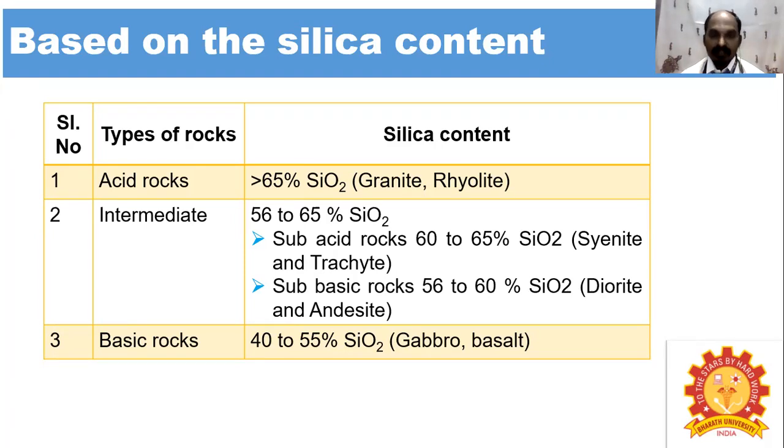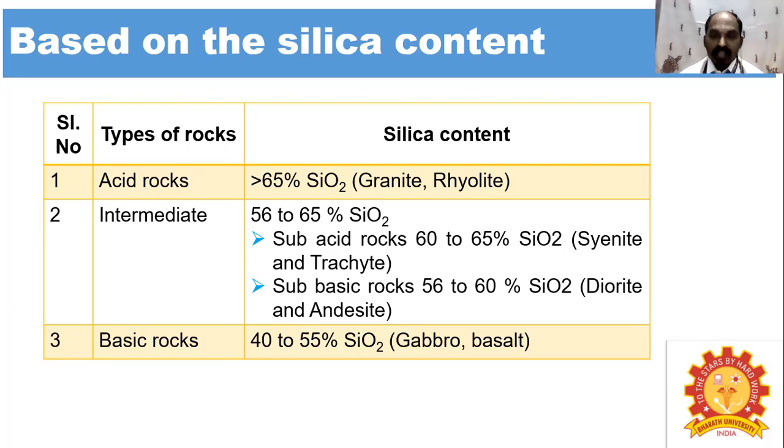Then the intermediate rocks. Generally, the intermediate rock has a silica content of 56 to 65% SiO2. Also based on the presence of silicon dioxide, they are given two different names: subacid rock and subbasic rock.